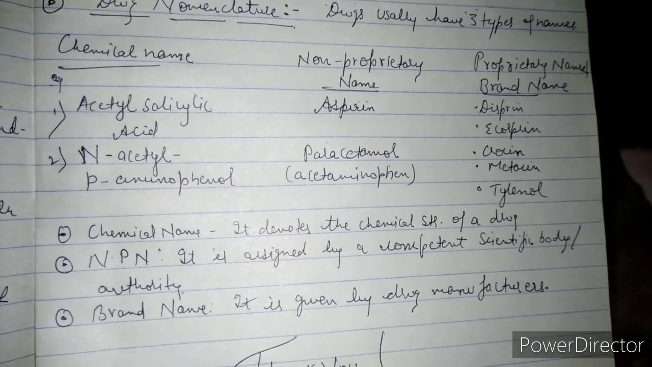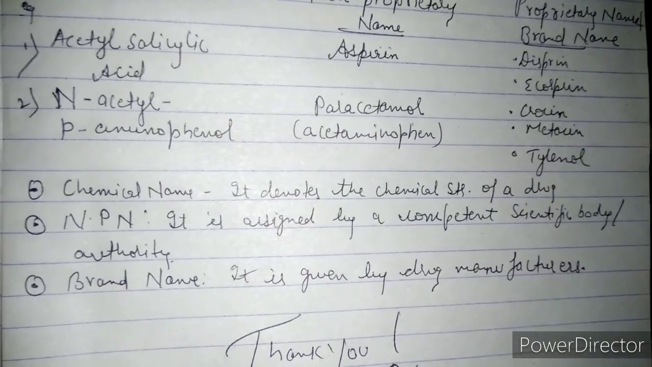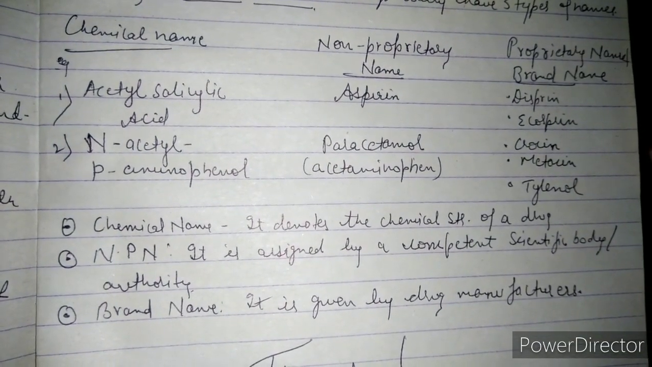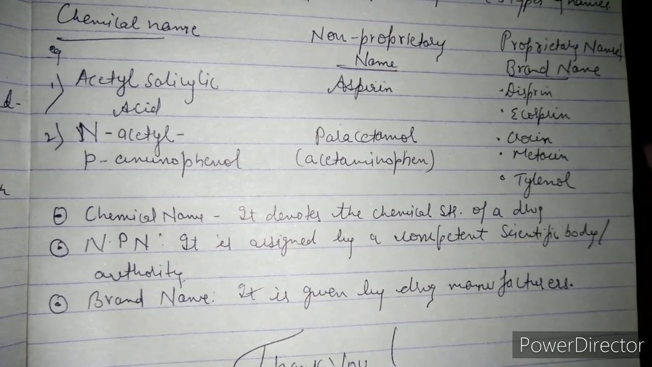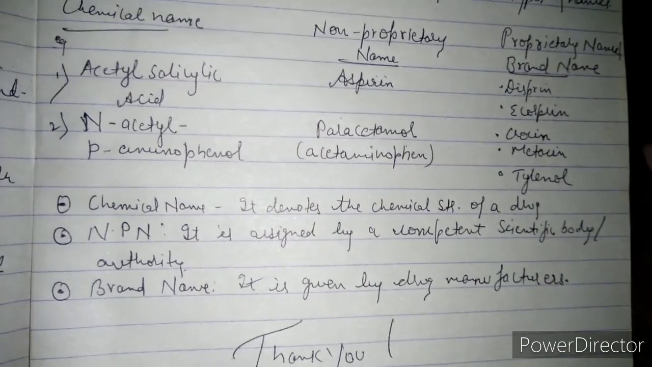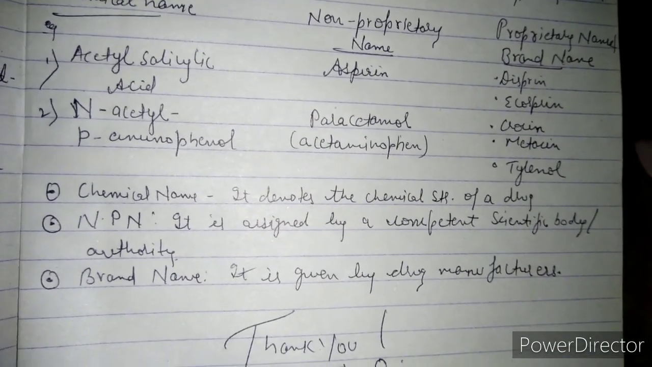Now, what do we understand by chemical name? It denotes the chemical structure of a drug. And what do we understand by non-proprietary name? Non-proprietary name means it is assigned by a competent scientific body or authority. And brand name, as we all know, is given by drug manufacturers.